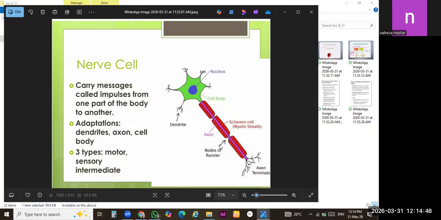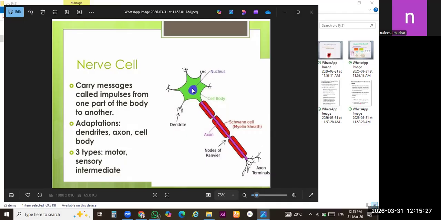You can see on its shape. There is a proper cell body which is greenish in color, and there are two types of extensions from this cell body. Mini extensions are known as dendrites, and the major extension which extends at the back of the cell body is called the axon, right? This portion is known as the axon, this portion is known as the cell body, and these are dendrites. So keep it in your mind, there are two types of extensions. Mini extensions are known as dendrites and major extensions are known as axon.